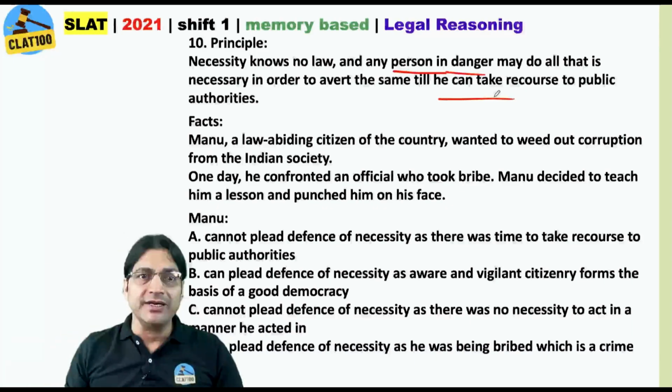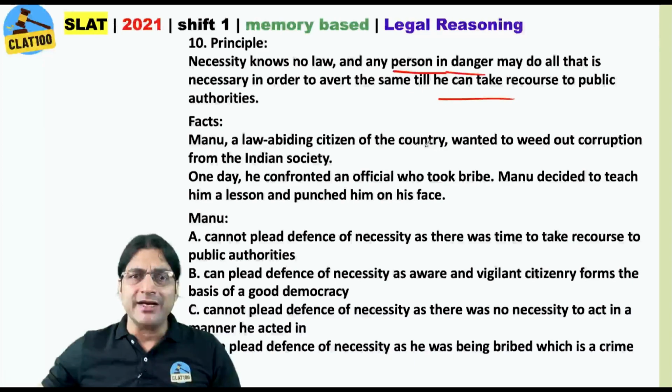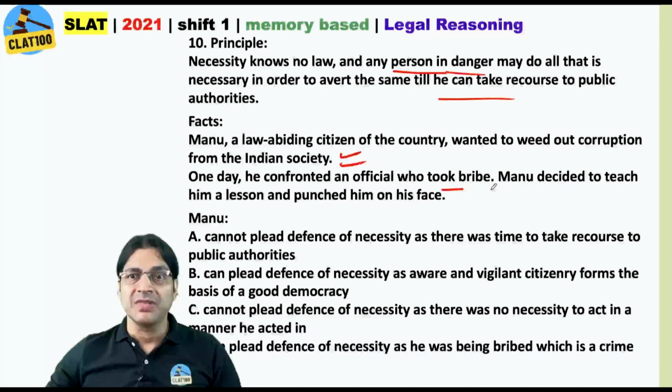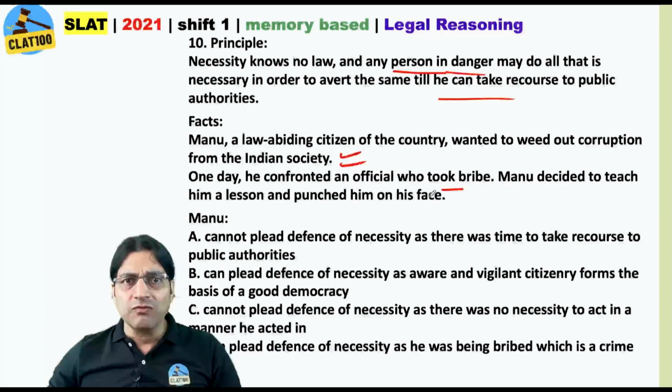Alright, let's read the facts. Manu, a law-abiding citizen of the country, wanted to weed out corruption from the Indian society. Alright, that is a very fair want. One day, he confronted an official who took bribe. Manu decided to teach him a lesson and punched him on his face. Okay, if Manu had to teach him a lesson, he should have complained against this person, should have lodged a case. Was he in any kind of danger? Were the circumstances so that he needed to punch him in his face? No, of course not. So isn't it a very clear case?